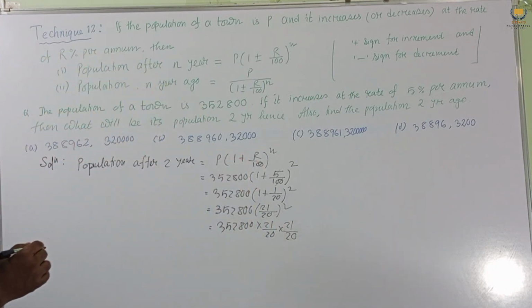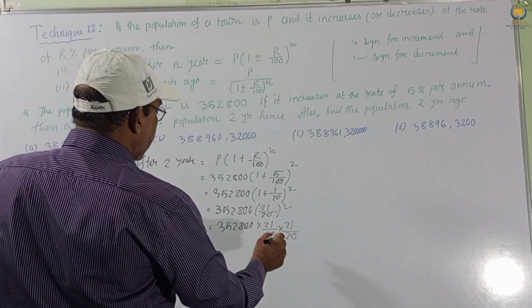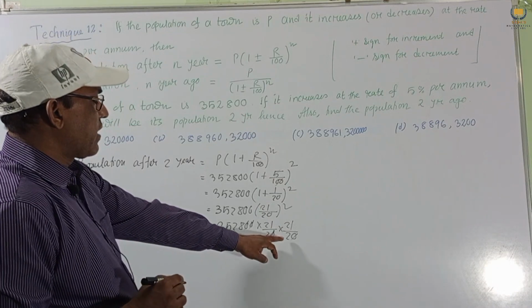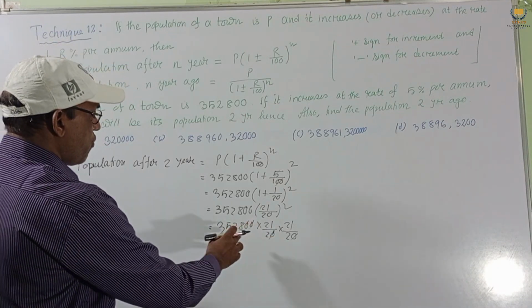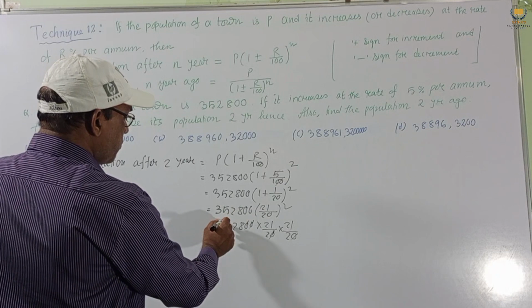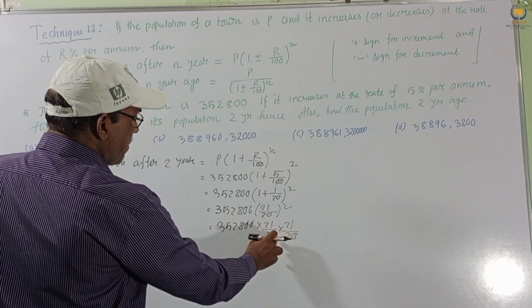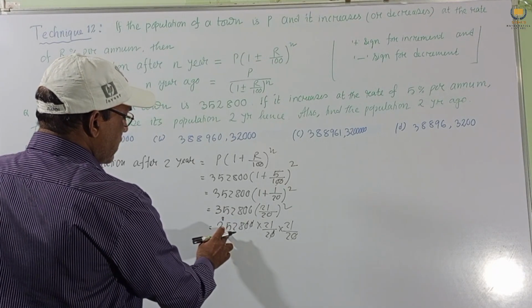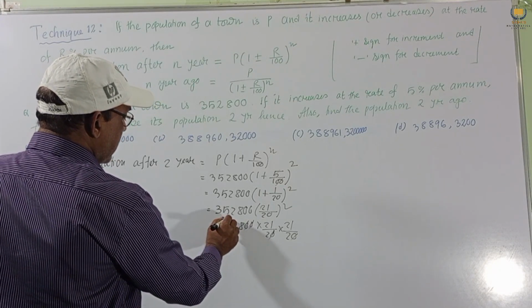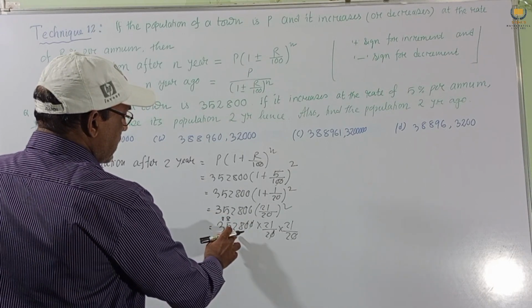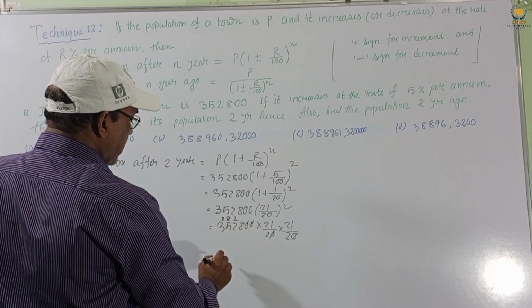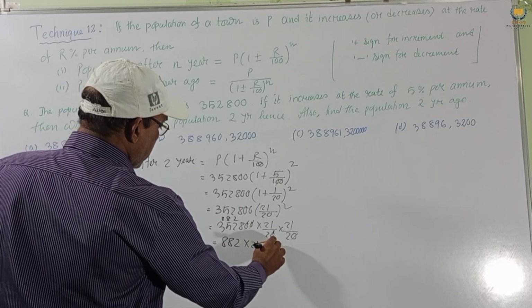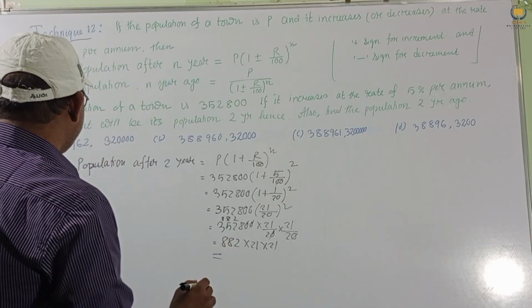This 20 will be cancelled. And if we cancel this by 4, 8 4s are 32, then we get 8, and 2 8s, then 8 8 2 into 21 into 21.